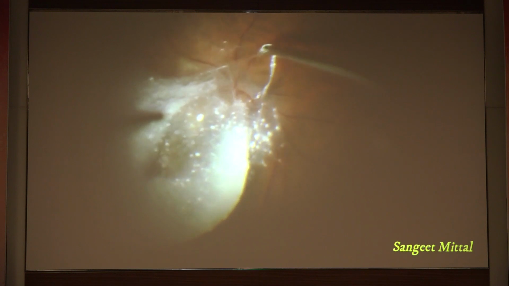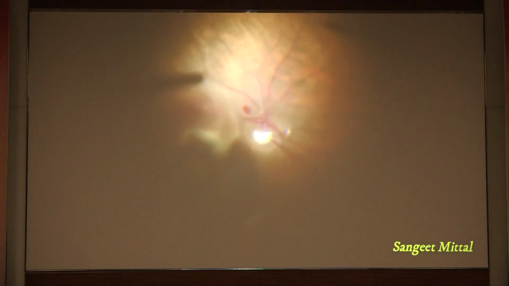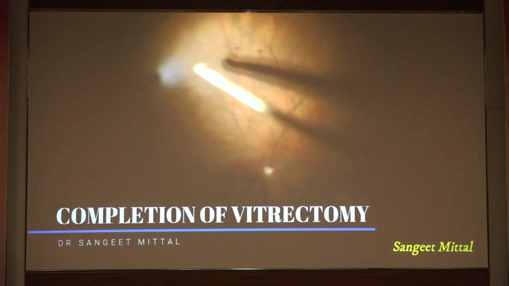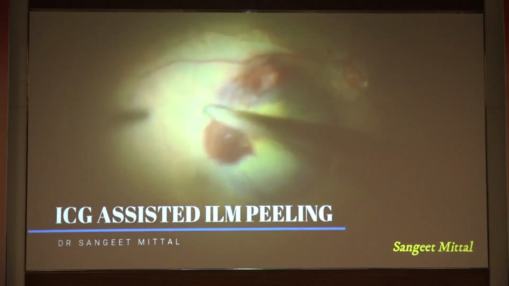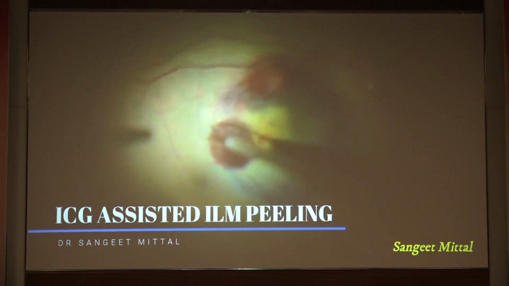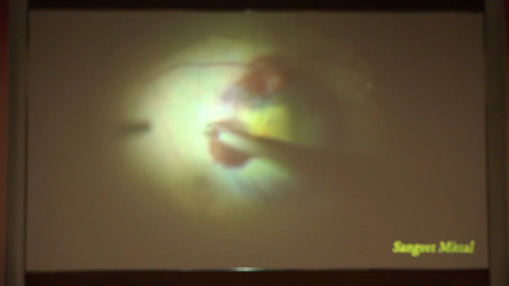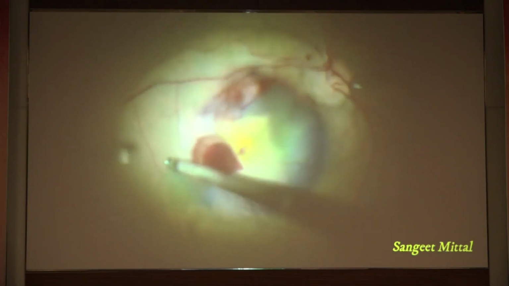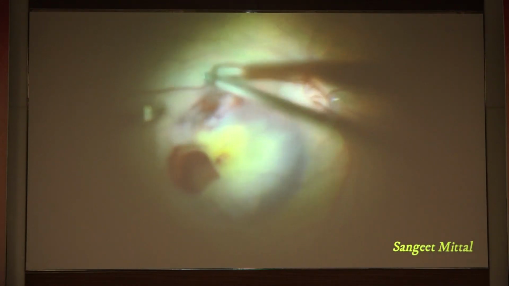Now this vitrectomy is done, PVD is induced. The differences in vitrectomy in these eyes: I generally prefer to use an ICG dye in these patients because of the better contrast that it gives. Because of the subretinal hemorrhage that is present, sometimes the brilliant blue dye does not give a good contrast.